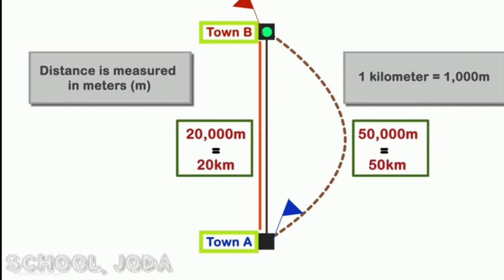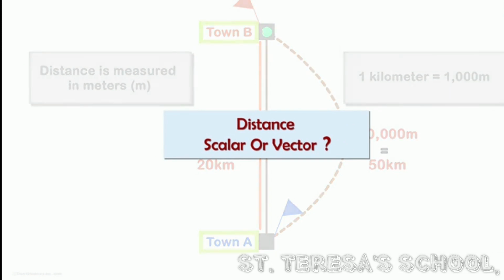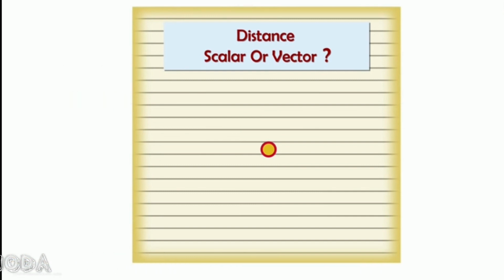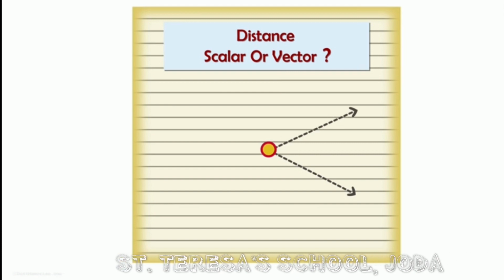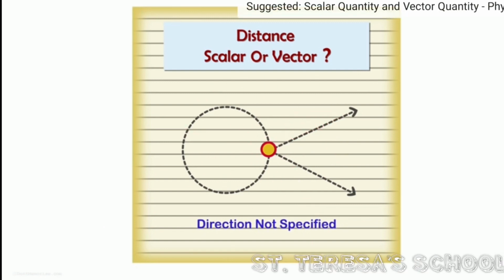Now, can you tell me, is distance a scalar or vector quantity? Think about it. If you say someone traveled 20 kilometers from this point, we can't really tell where they landed up. Maybe here, or maybe there. Or maybe they just went around in circles, as a direction is not specified. It is a scalar quantity.